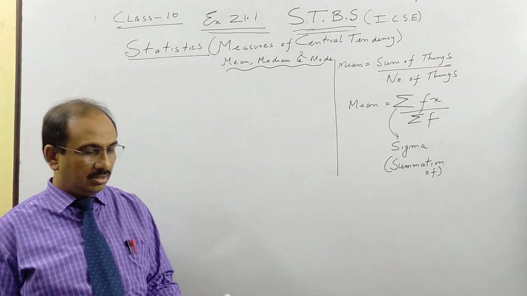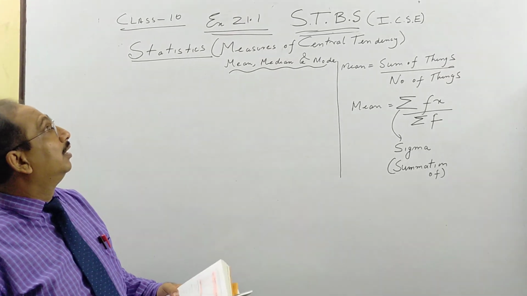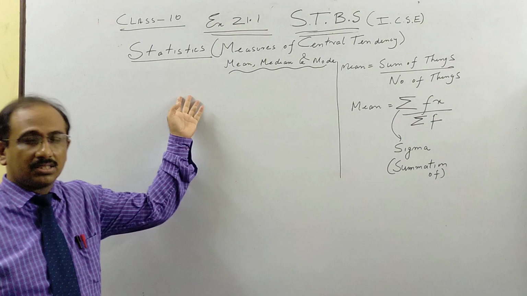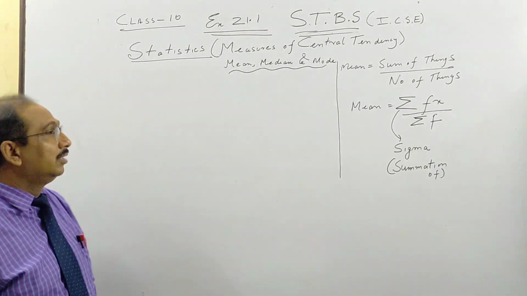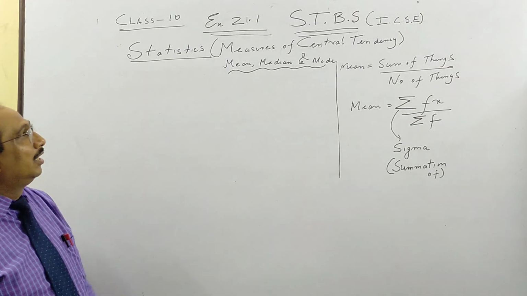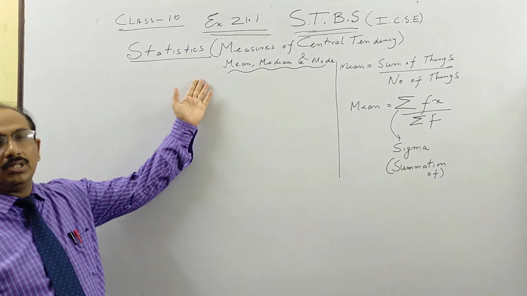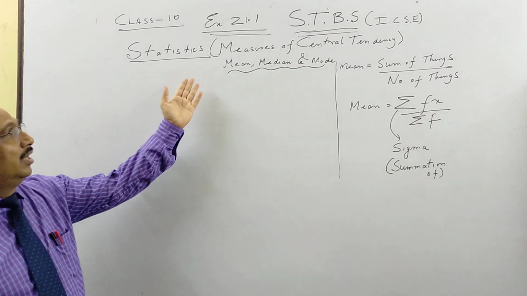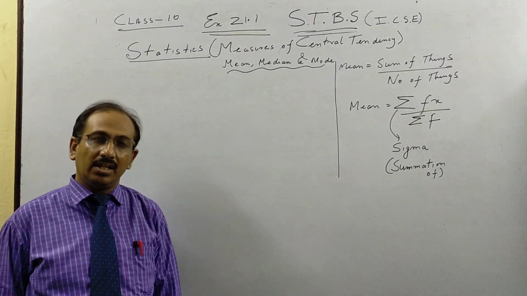Hello students, we start the exercise statistics, one of the easiest exercises for class 10 ICSE. But if you see the name of the chapter, most of the books call it measure of central tendency.